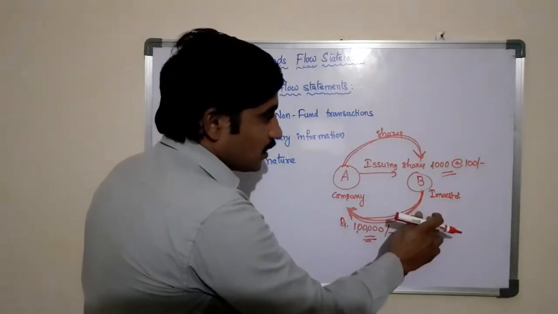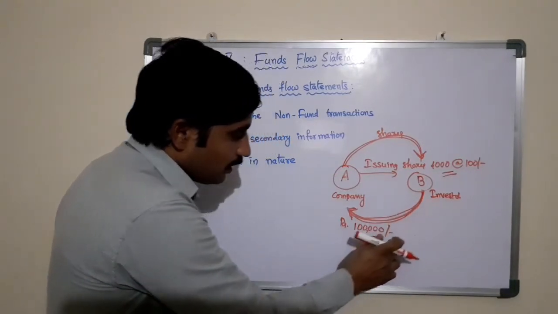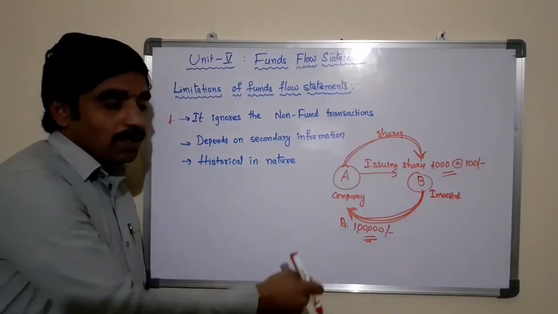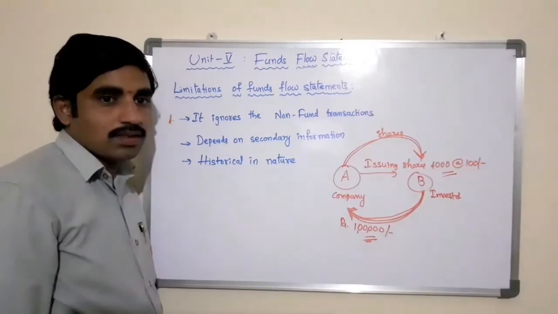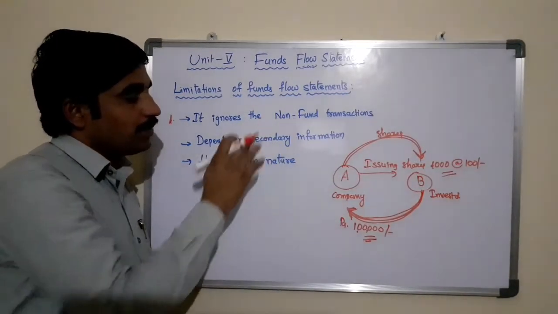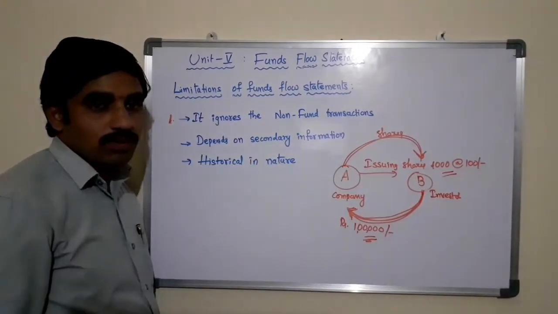We are issuing the shares to B, but here B is bringing assets worth 1 lakh rupees to the business. This is called a non-fund transaction, which cannot be considered by the funds flow statement.